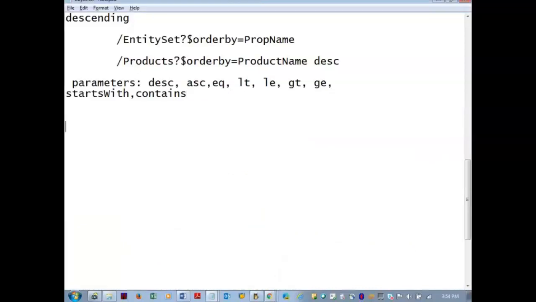Next, filter. So filters are very important. Now ascending and descending, by using $orderby ascending and descending, we saw on all the records. Now we want a sample of records to be shown based on a condition.